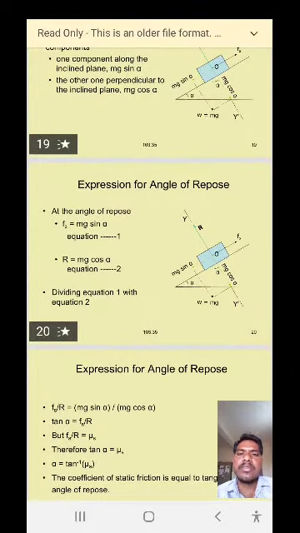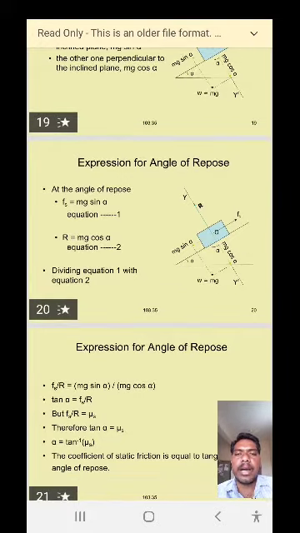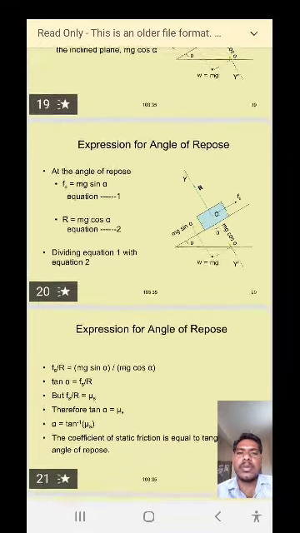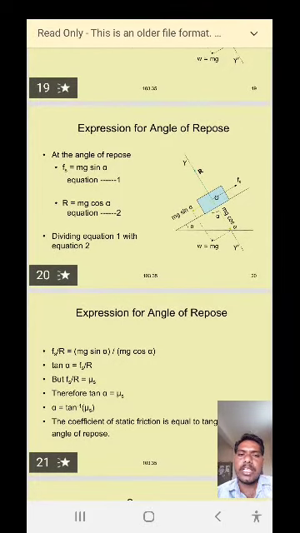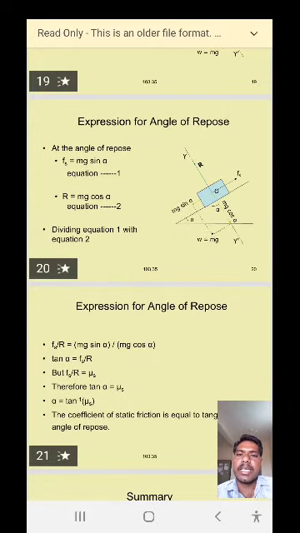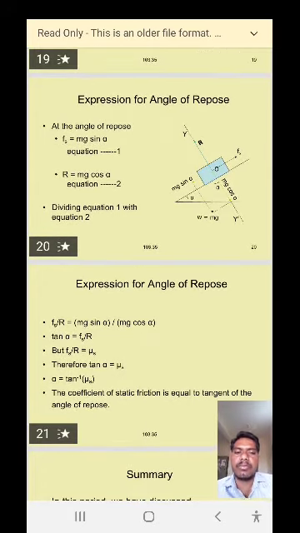Then the normal reaction which is acting on the body is capital R. Capital R is equal to mg cos alpha, the perpendicular component of weight, which is balanced by the normal reaction. That's why the component of weight is taken as the normal reaction. So R is equal to mg cos alpha is equation number 2. Dividing equation 1 by equation 2.